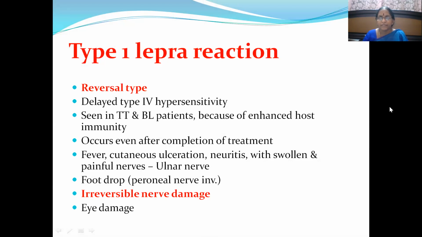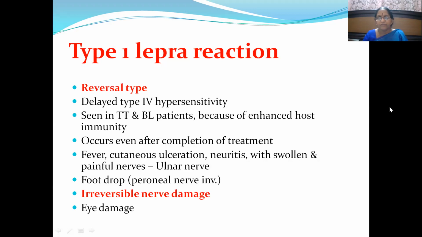It is a kind of reversal type. It is not as lethal as type 2 reaction. And it is a kind of delayed type 4 hypersensitivity manifestation. And it is most commonly seen in tuberculoid leprosy and borderline lepromatous leprosy patients because of enhanced host immunity. It is a delayed type 4 variety of hypersensitivity manifestation, and it occurs even after completion of the treatment also.